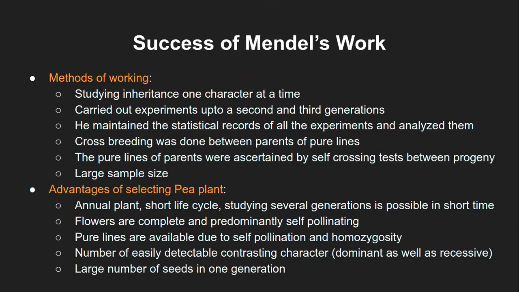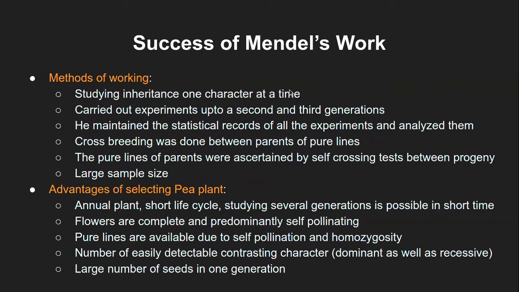So now, another thing behind why Mendel's work was so successful. There were a few reasons, because of his method of working: the specific study of the inheritance of one character at a time. Earlier, people had also done several experiments like Mendel, but they studied more characters at once.